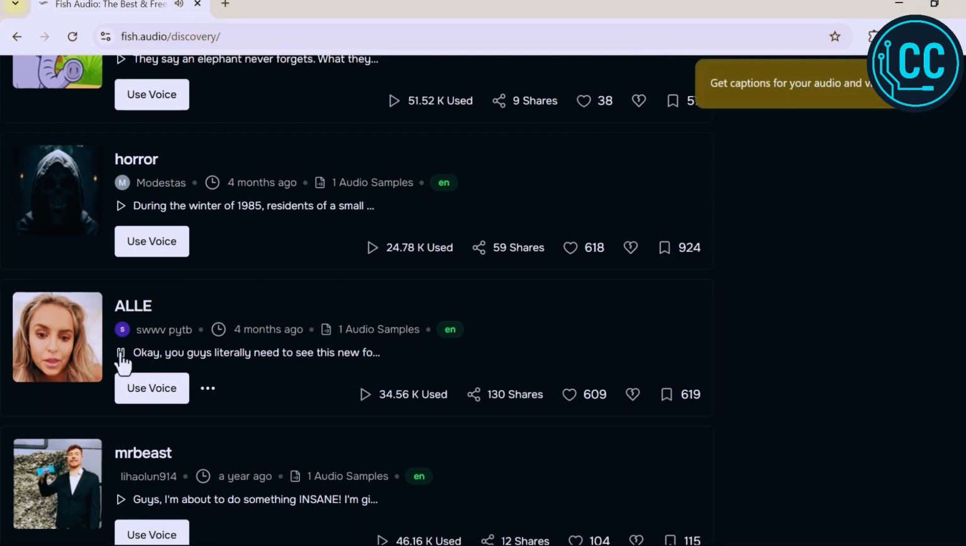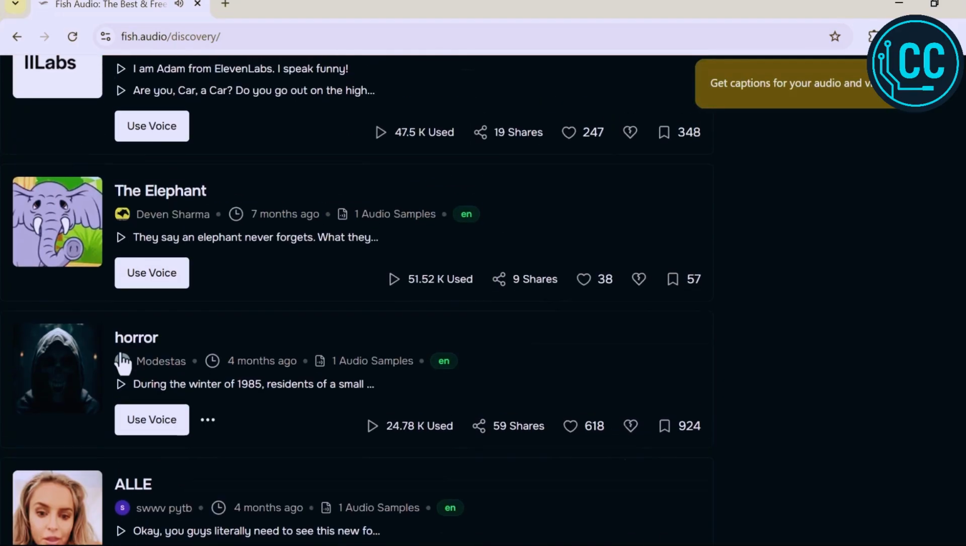Okay, you guys literally need to see this new foundation brush I found. It's so incredibly soft and blends everything like butter. The best part.